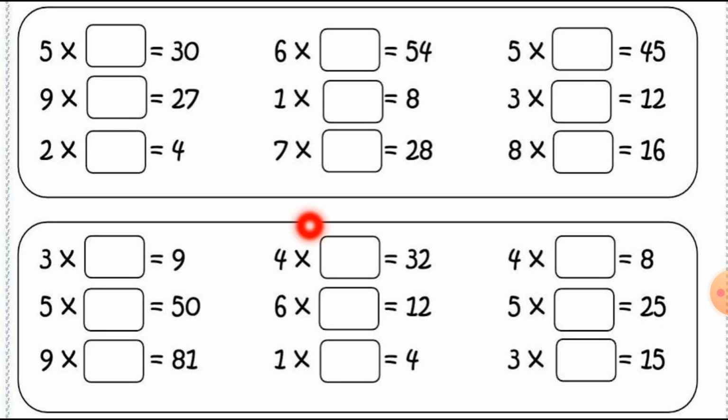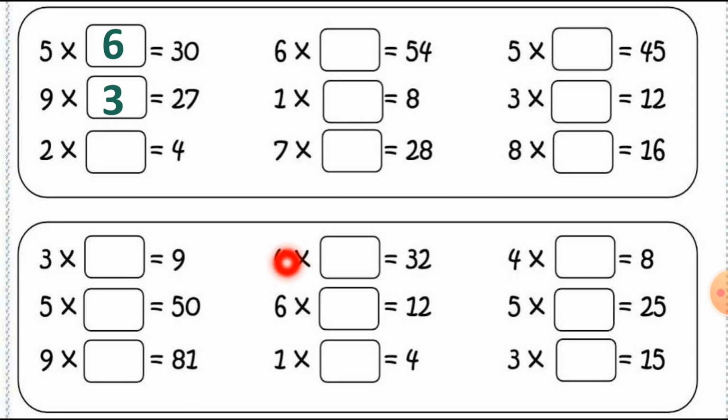Then the next one, 5 and 30. So in the table number 5 we can write down 5 6s are 30. Then in the table number 9 where we get 27. So we get 9 threes are 27. Is it right? 9 threes are 27.